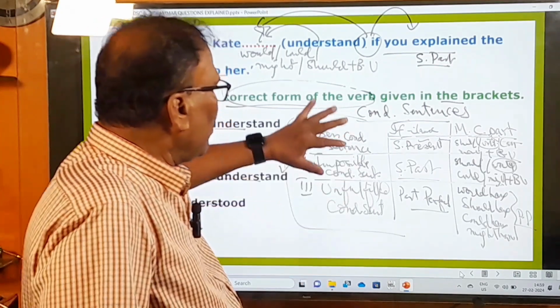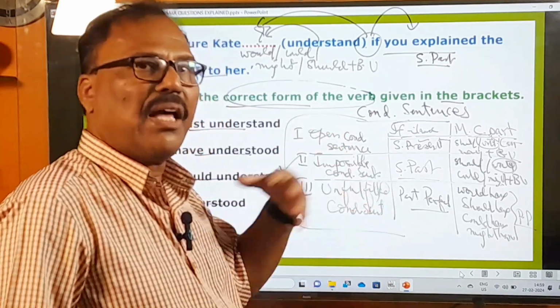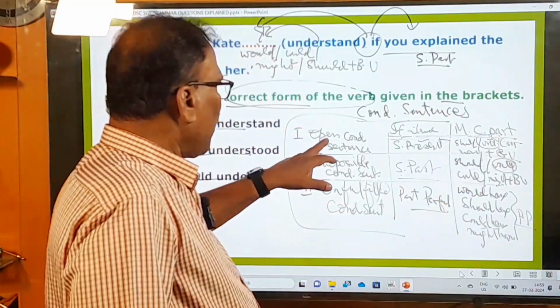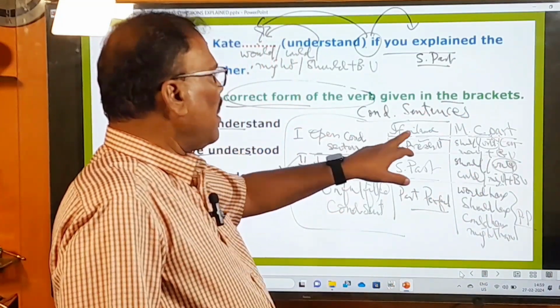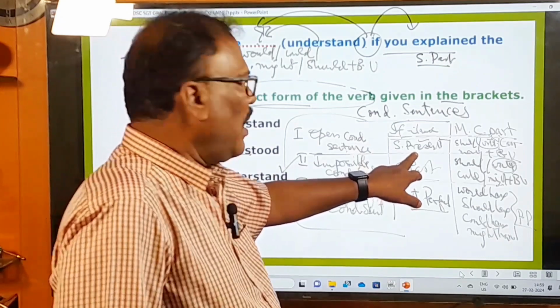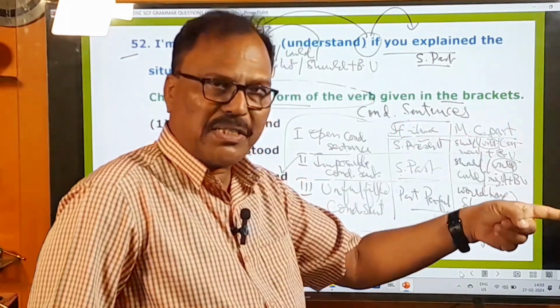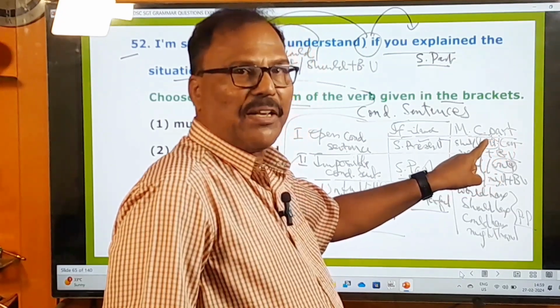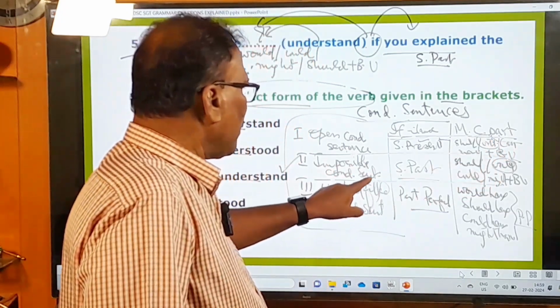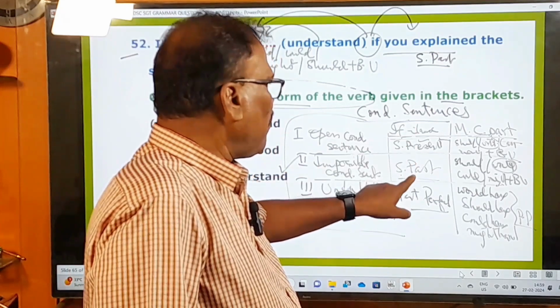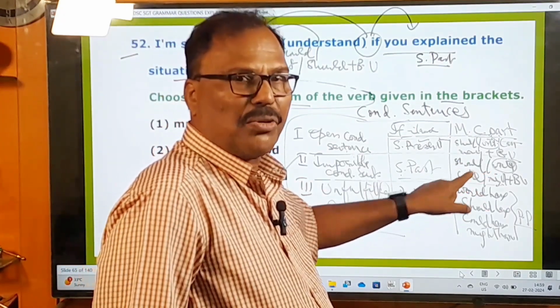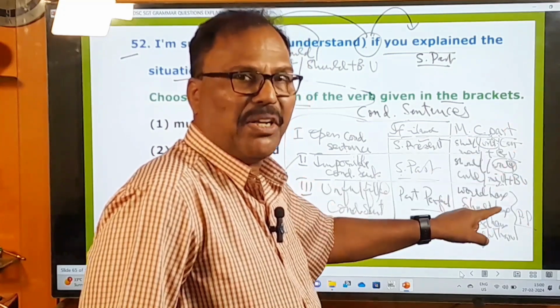And these three types of conditional sentences will have their own special verb pattern. If you take up the open conditional sentence, in the if clause part there must be simple present, and in the main clause part there must be a sentence with shall or will or can or may plus base form verb, preferably will. And in the impossible conditional sentence, in the if clause part simple past must be there, and in the main clause part there must be a sentence with should or would or could or might plus base form verb, and preferably with would.